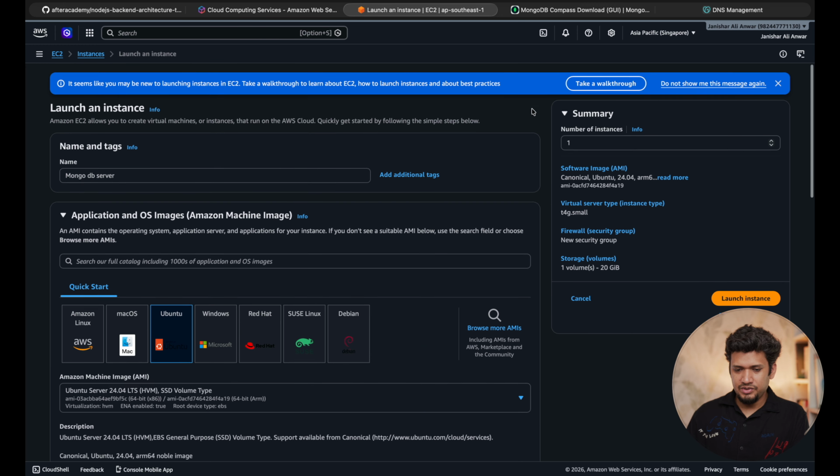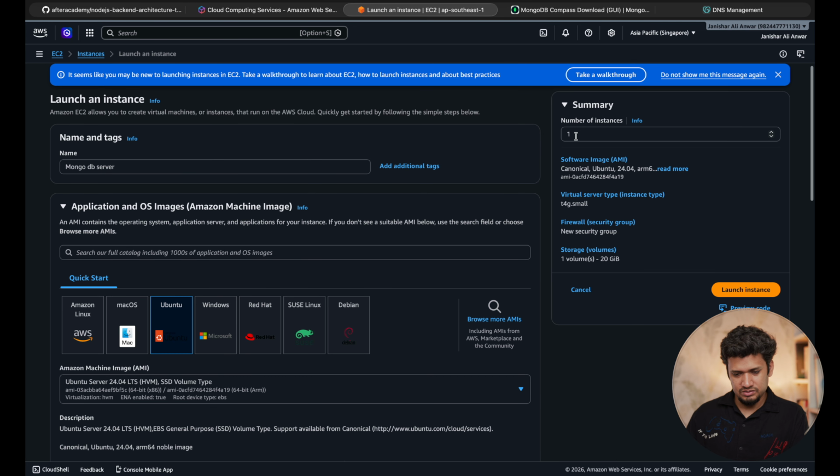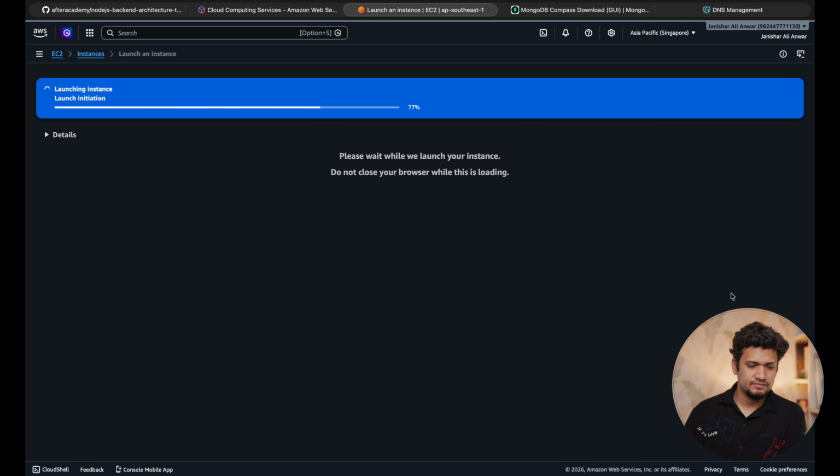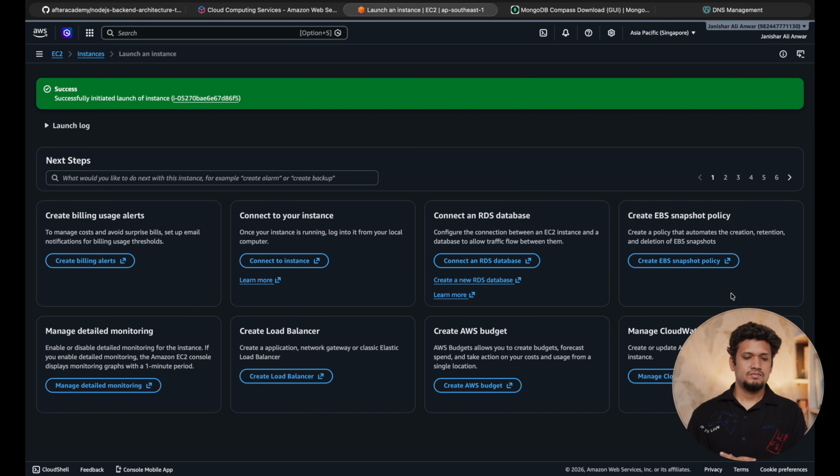Finally, how many instances do you want to launch? One. Fine. So let me verify. I will be having an Ubuntu instance of version 24.04 on ARM64. Server size is T4G. A new security group will be created and a storage volume of 20 GB. I'm satisfied with the configuration, so I'm going to launch this instance.